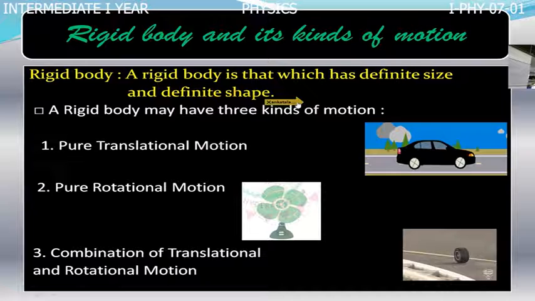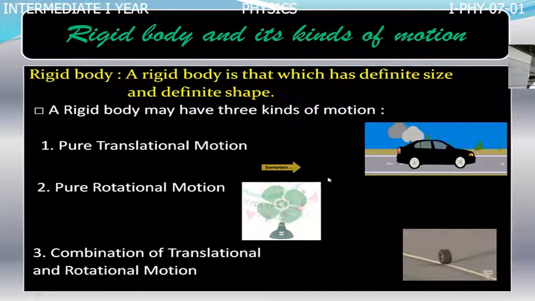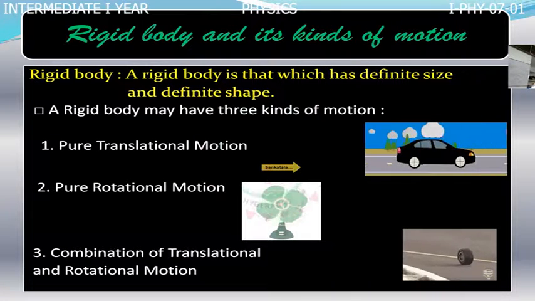Actually, the motion of rigid bodies is classified into three categories. One is pure translatory motion. You see here. What is translatory motion? I don't want to talk about it because you have already studied it.